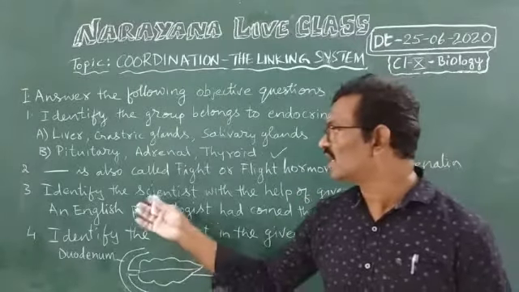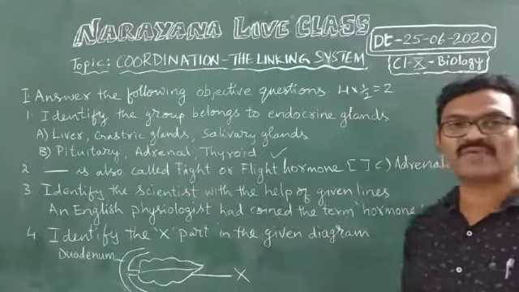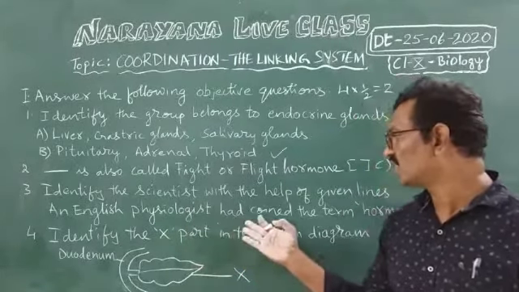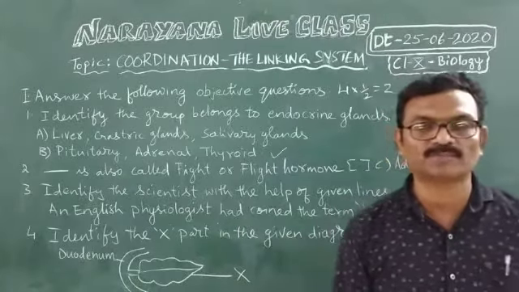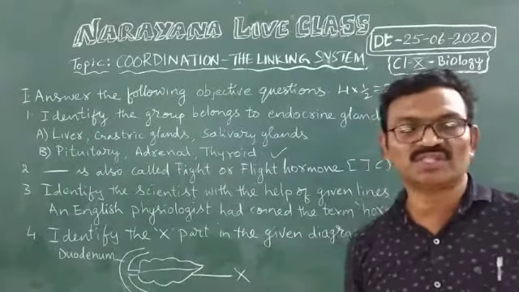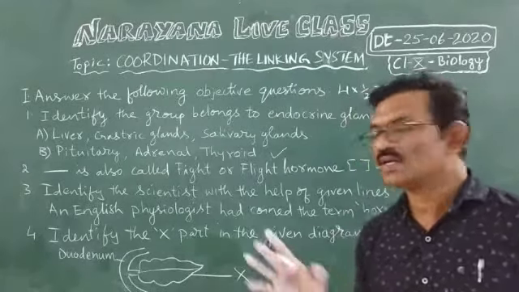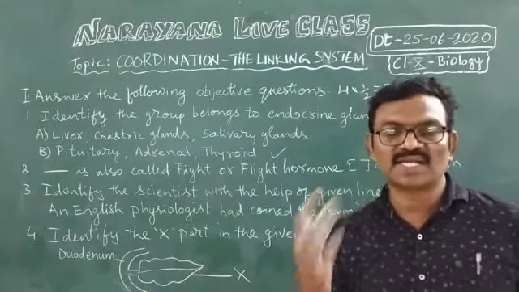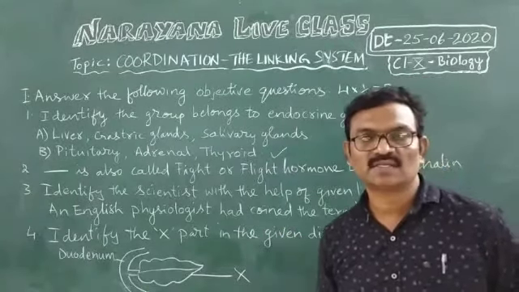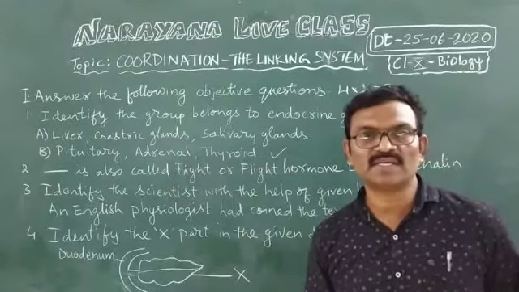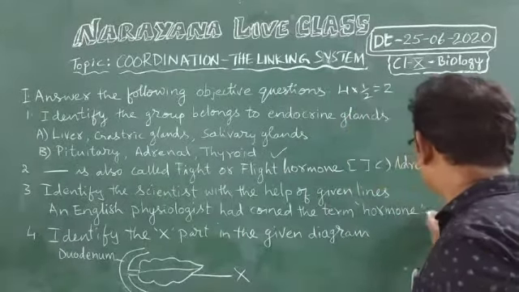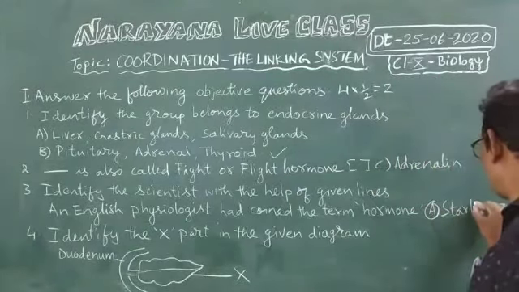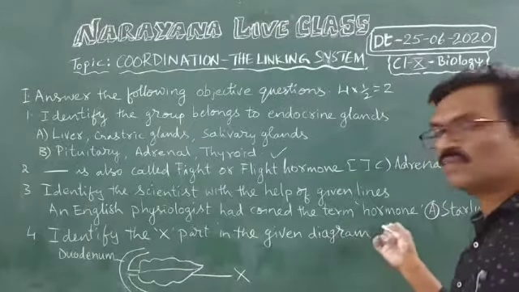Third question: identify the scientist with the help of the given lines. An English physiologist coined the term hormone. An English doctor, physiologist means doctor, coined the term hormone for the chemicals secreted by endocrine glands. Who was he? His name is Starling. What is the correct answer? Starling. Starling coined the term hormone.